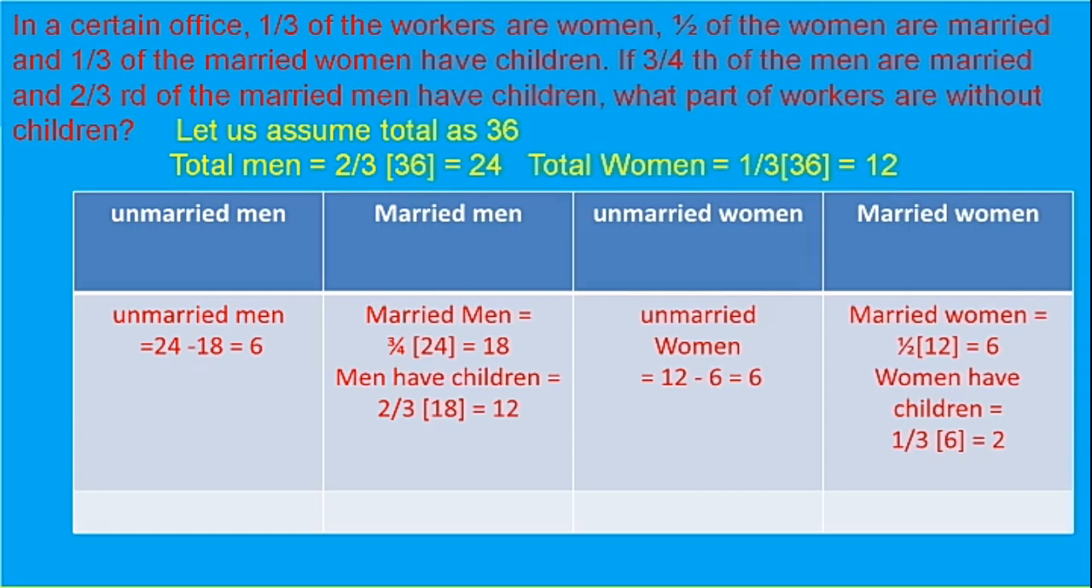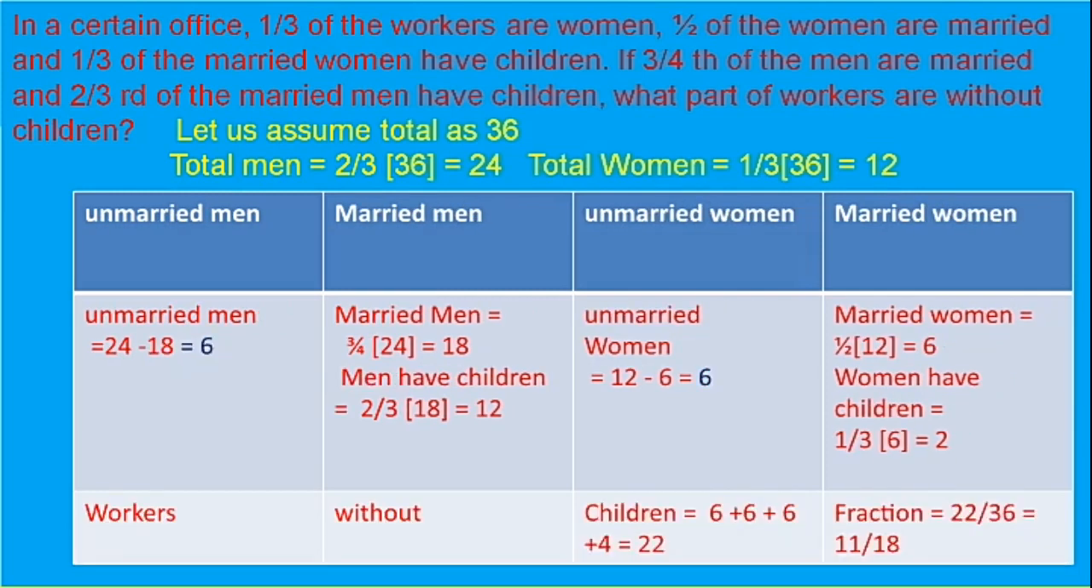Married men is equal to 3/4 of 24, that is 18. Men with children equal to 2/3 of 18, that is 12. Then in the same way, married women equal to half of 12, equal to 6. Once you solve this, you will get the final answer as the fraction 11 by 18. Okay, just go through the slide again.